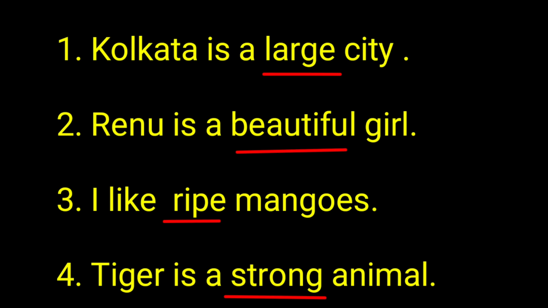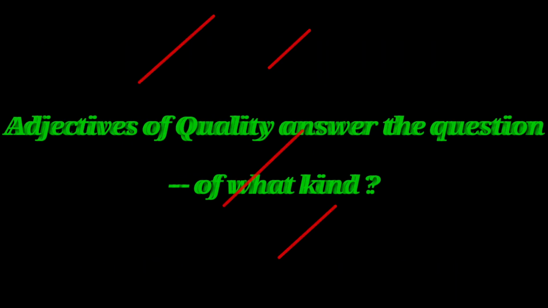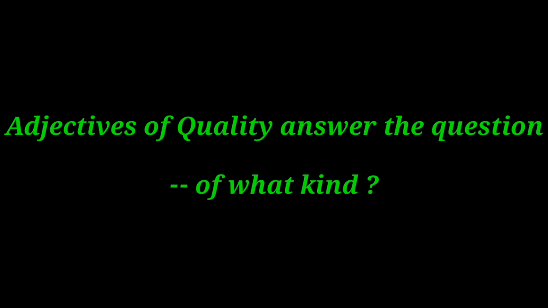So, they are called the adjectives of quality. They tell us the kind or quality of the noun. Remember one thing, children. The adjectives of quality answer the question of what kind.